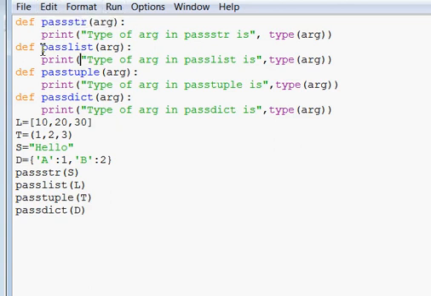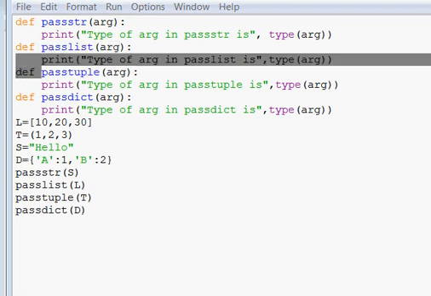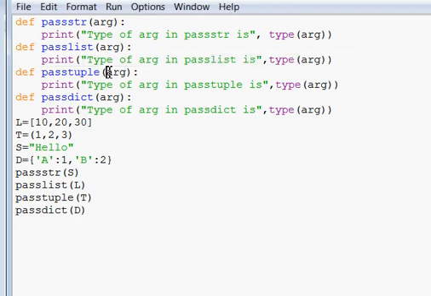In the same way, second function pass list, this is also made in the same way as the previous one. And pass tuple, this function is also made in the same way, that it should be called with some value. And the fourth function is pass dict.